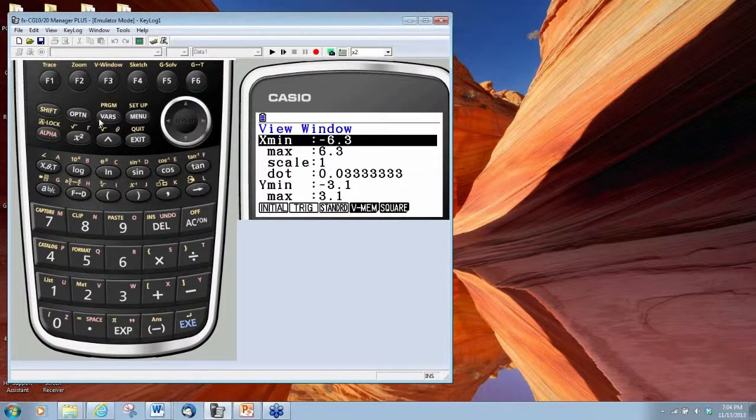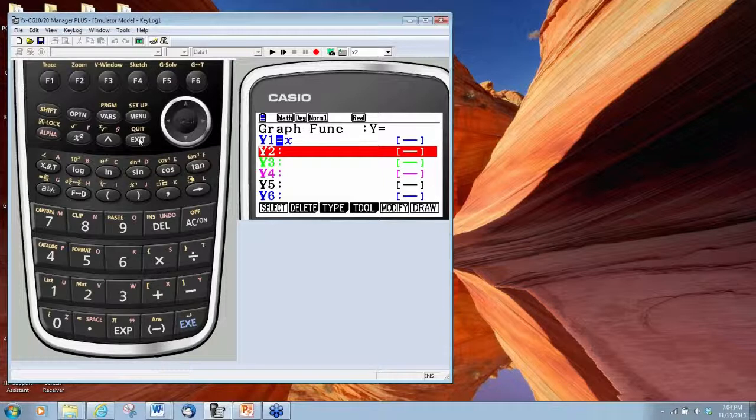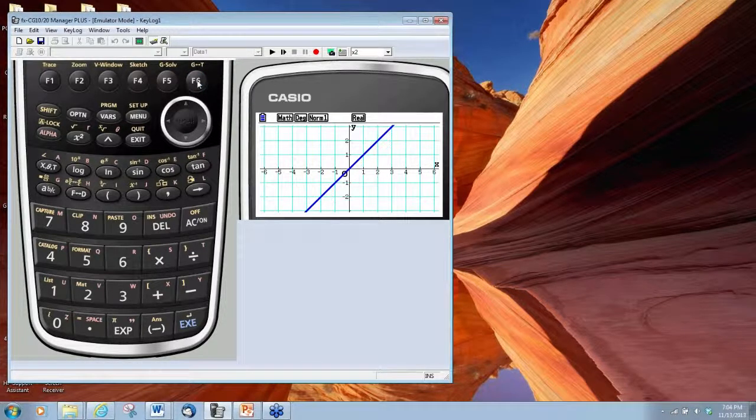so we want to do Shift F3 for our viewing window, and for our purposes here, we want to have the initial window. Since we have our window set, we want to exit and then draw our basic function by pressing F6. So here is our function y equals x.